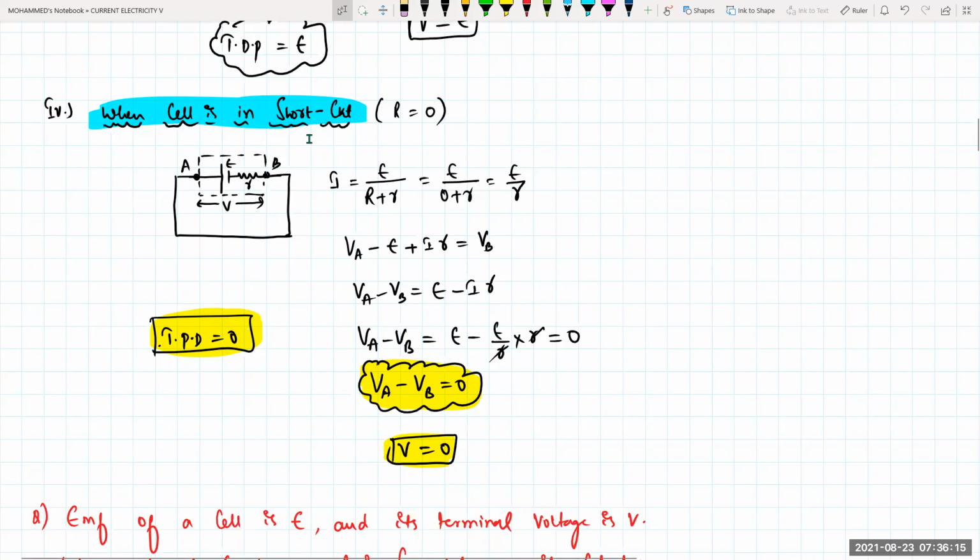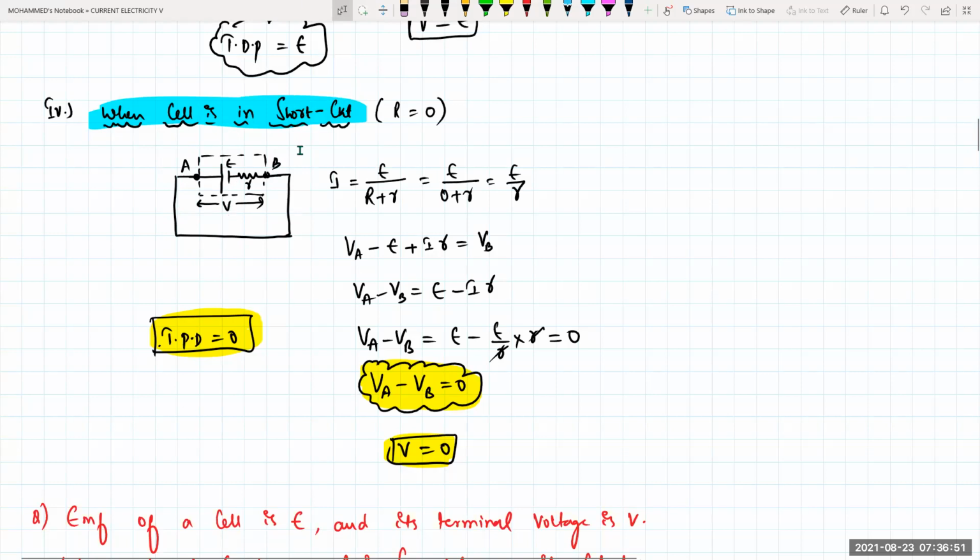Yes, sir. What do you mean by short circuit, beta? External resistance 0. External resistance 0, that means what? You are connecting A and B directly to the same potential. See, if this is A, every part of this wire will be A. That means B is equal to A. That means there is no potential difference. There is no flow of current. Like say there are 2 buckets of water, each of 10 liters capacity, and you connect them by a conducting pipe in between. Will the water flow through that, beta?